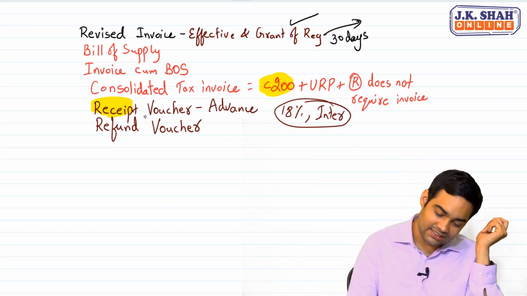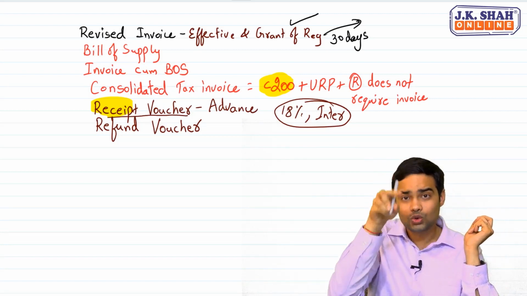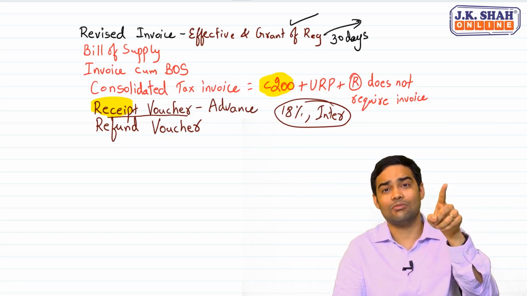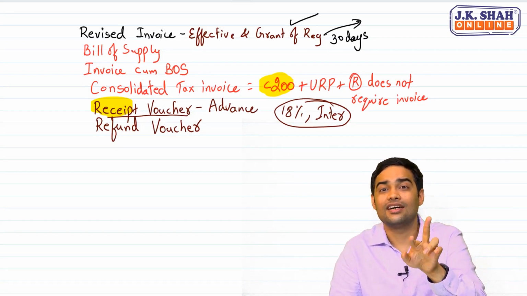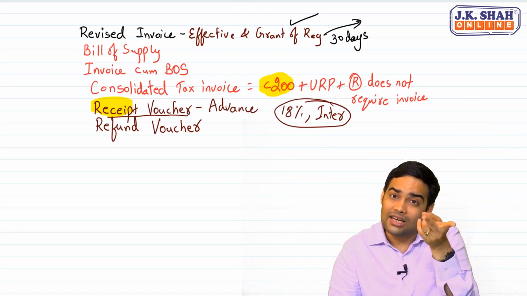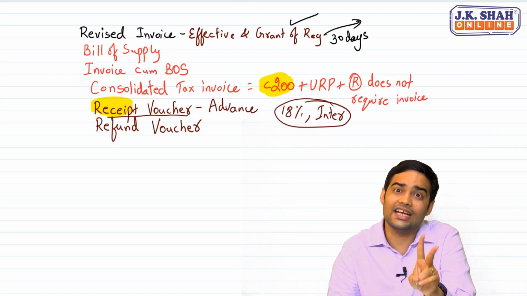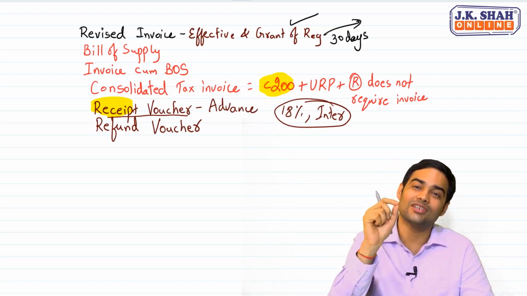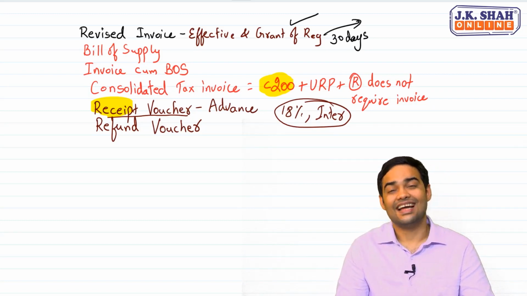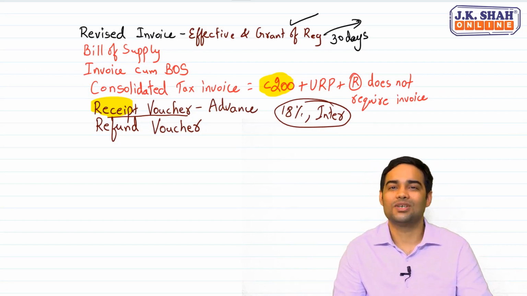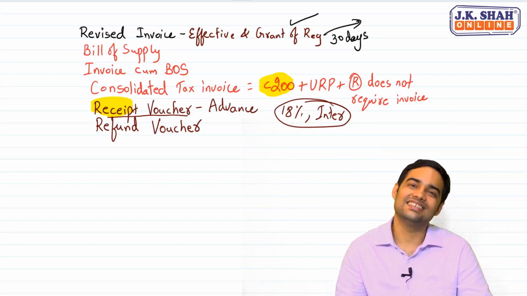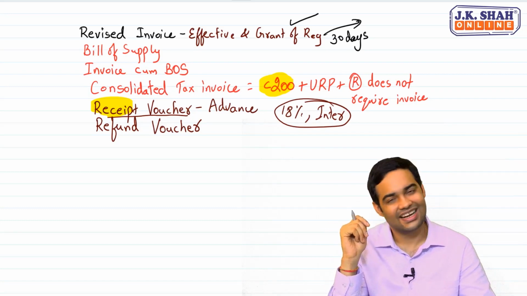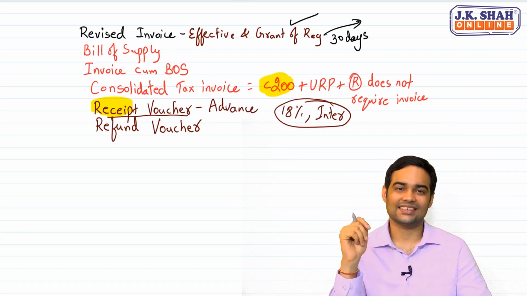Don't mix up this receipt voucher with the voucher which is there in time of supply. Voucher in time of supply, not identifiable. If a voucher is non-identifiable, in such cases the law says the time of supply will be the date of redemption. That is a voucher which is used for purchase of goods or services. This receipt voucher is for advance payment which you have received. Clear with this? Yes.